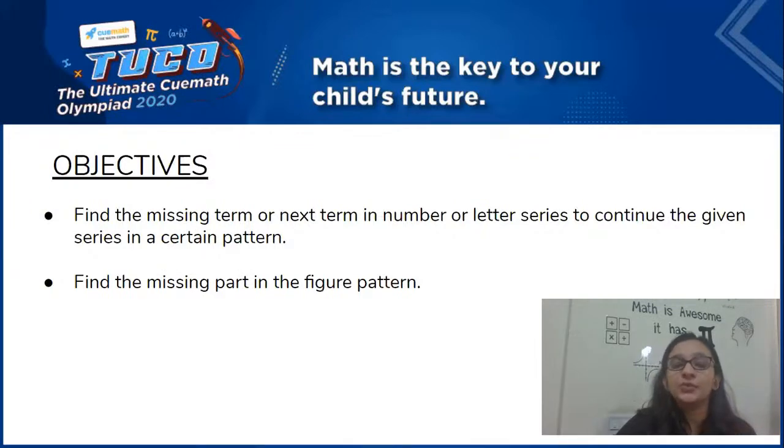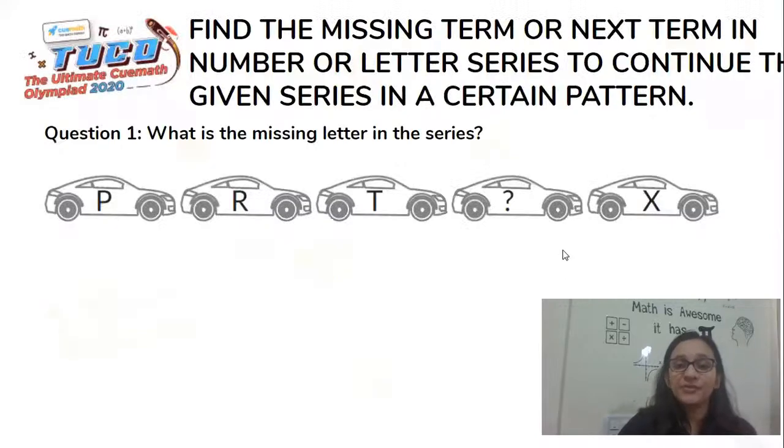Now, how would you do that? You would first need to figure out what is the formula, or on what basis the series is set up. And once you're able to figure that out, it will be very, very easy to figure out either the missing pattern or the missing number, or to find out the next pattern or the next number. So those are the 2 bullet points which set our objectives very clear. Based on these, we'll be solving some questions at the basic level and some at the advanced level. So here we start with our first question.